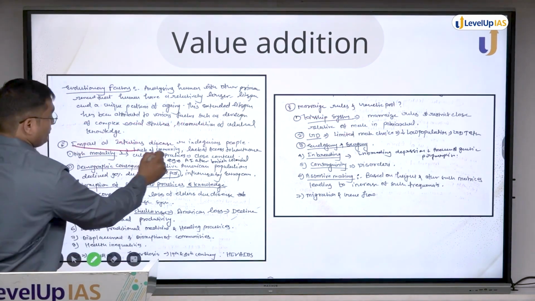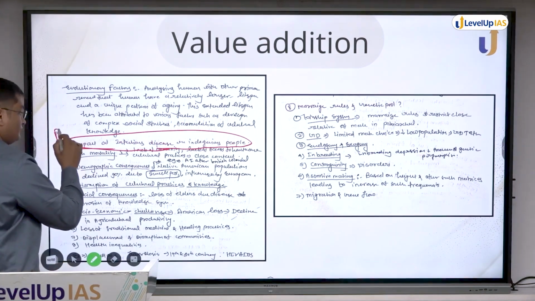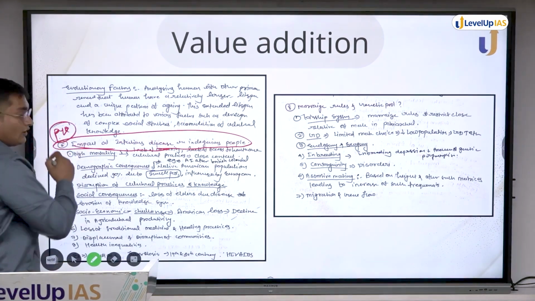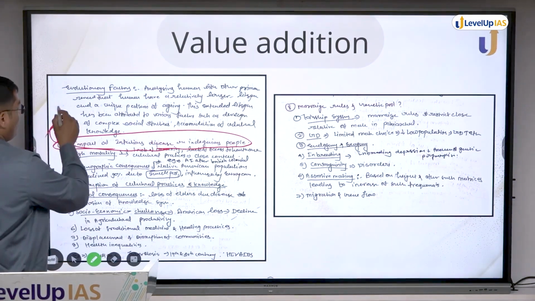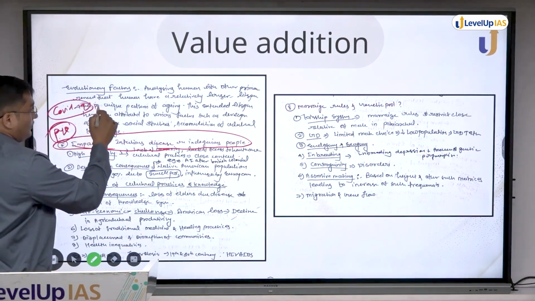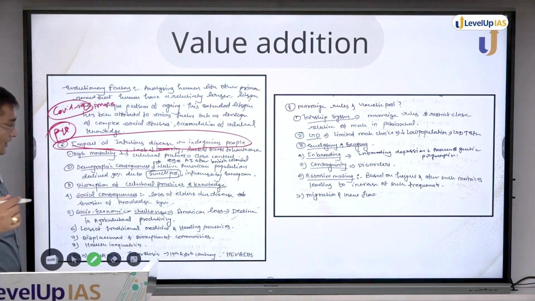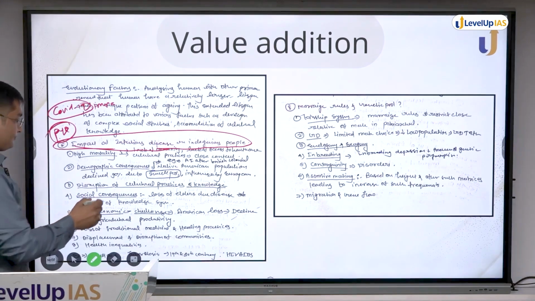Again, impact of infectious disease on indigenous people. This was a PYQ. But this year's question was COVID-19 impact on socially marginalized people. So this content could have been utilized there also, and I would have done that.